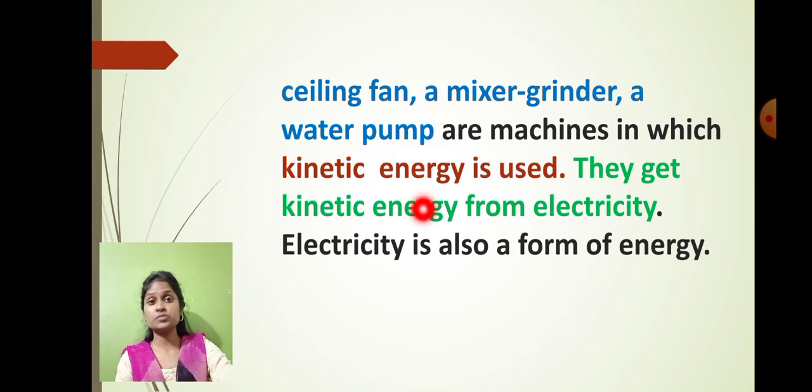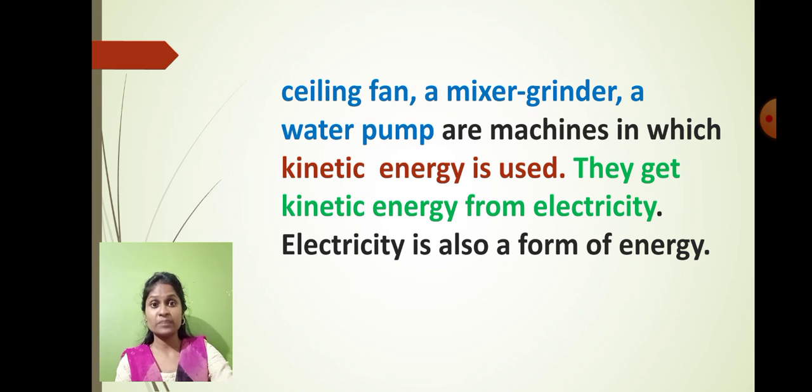So which machines use the kinetic energy? Ceiling fan, mixer grinder, water pump. These are the machines which use the kinetic energy. They get the kinetic energy from the electricity. So we supply the electricity to all these instruments. From the electricity, they obtain the kinetic energy, and because of the kinetic energy, they are set into motion. So the electricity is also one type of energy. Understood?